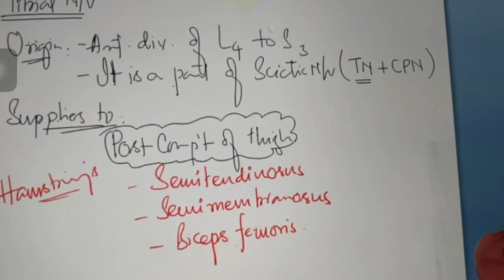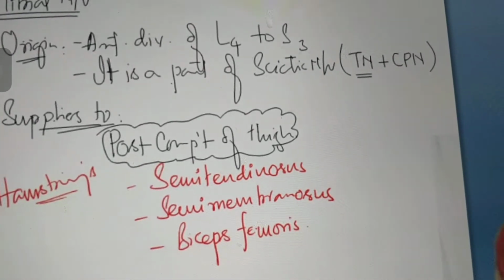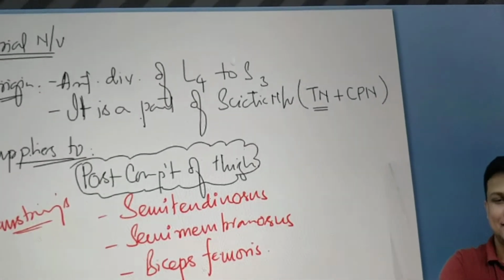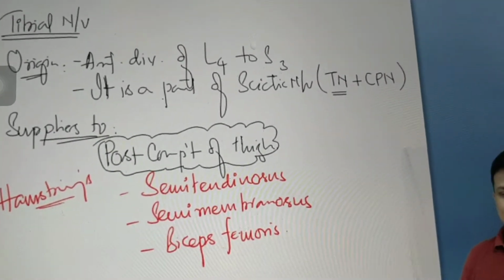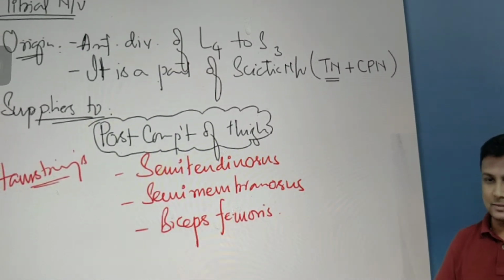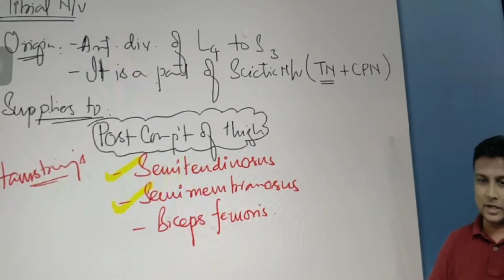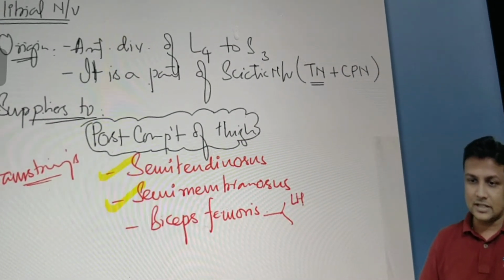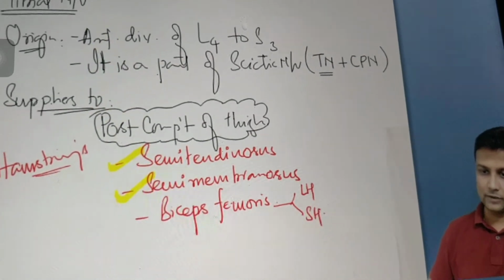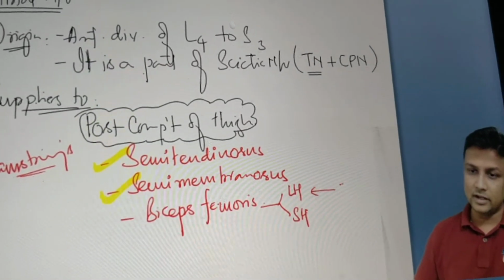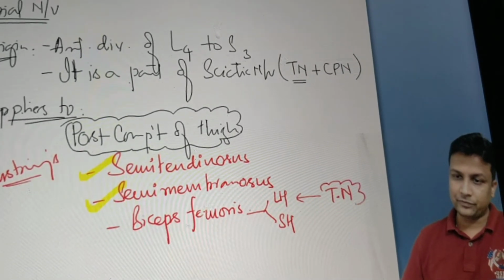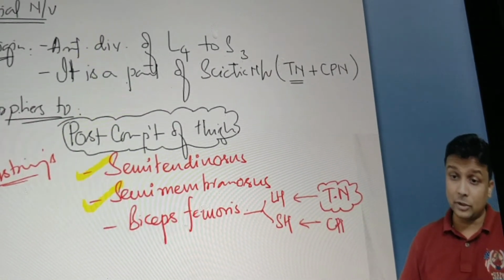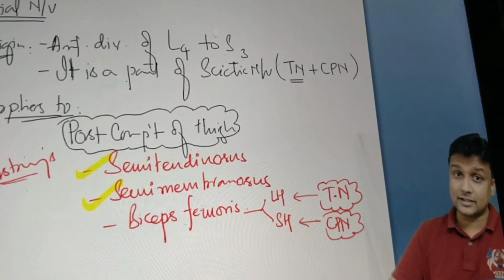All these hamstring muscles are supplied by which nerve, sir? Tibial nerve. क्या बात है? You people are alive. Semitendinosus is supplied by tibial nerve. Semimembranosus is supplied by tibial nerve. But listen with all your ears open. Biceps femoris will have long head and short head. Remember, only the long head is supplied by tibial nerve, whereas the short head will be supplied by common peroneal nerve. So that is an exception you have to remember.